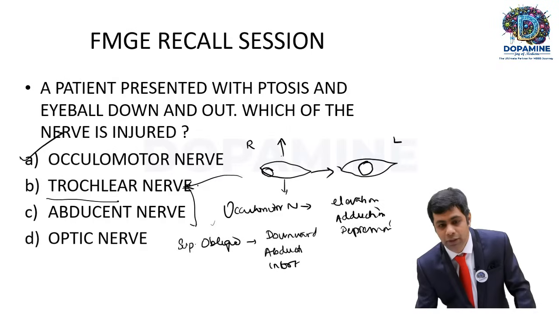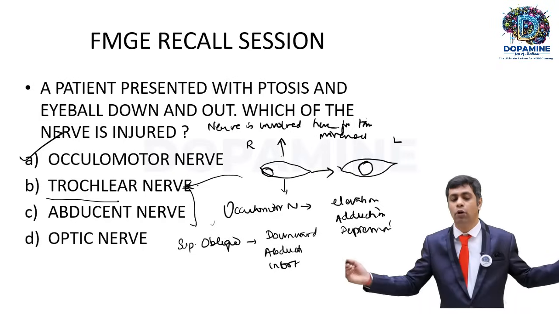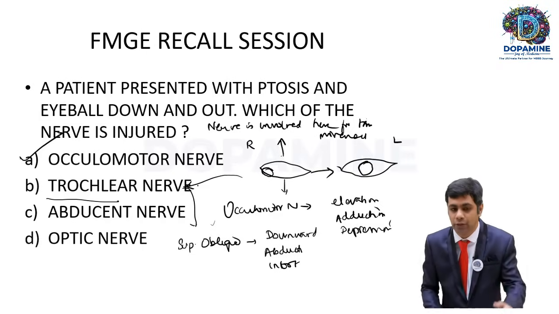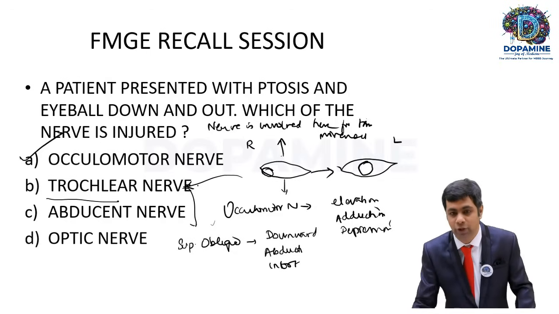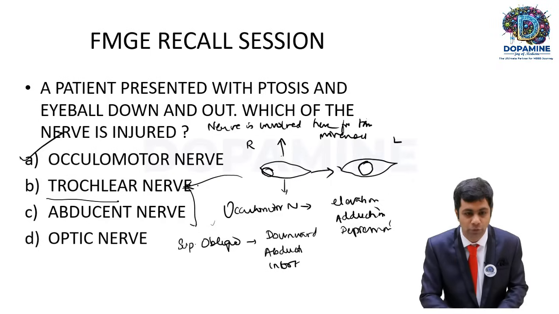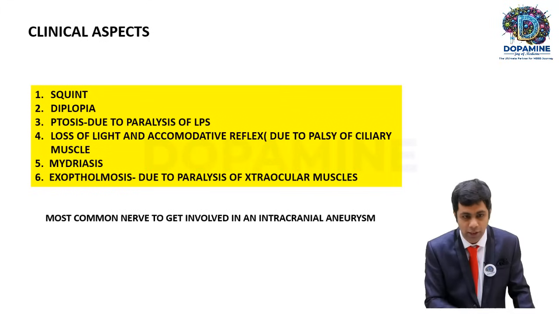Which nerve is involved here for this movement, the down and outward movement? Trochlear nerve. So you need to understand what they are asking, and think for a second before answering this kind of question, because it may confuse you for a second. Okay, so since it is injured, oculomotor nerve will be the answer.